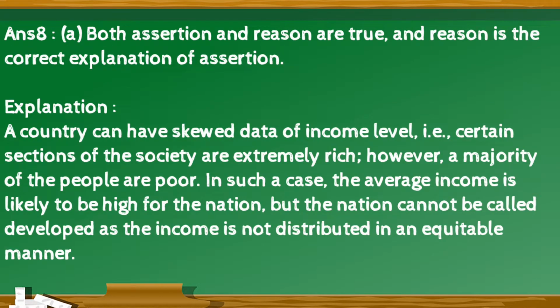The right option is A. Both assertion and reason are true, and reason is a correct explanation of assertion. Explanation for this is a country can have skewed data of income level, that is, certain section of the society are extremely rich, however, a majority of the people are poor. In such a case, the average income is likely to be high for the nation, but the nation cannot be called developed as the income is not distributed in an equitable manner.